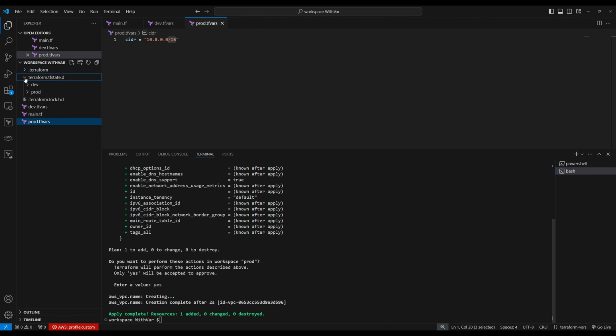When the resources are created and you go in here, you have a state file for dev and a state file for prod, but we are creating different resources. For dev, we are creating a /24 CIDR VPC. For prod, we are creating a /16 CIDR VPC, passing -var-file based on the environment-specific resources.